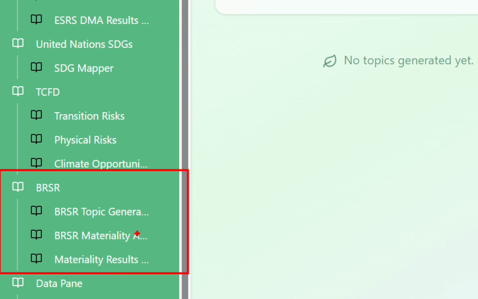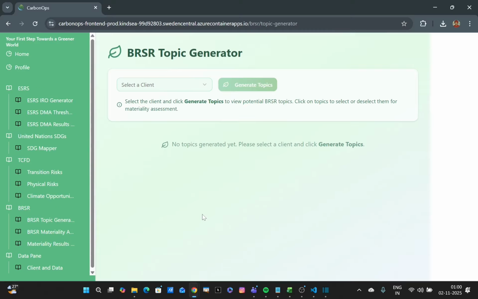The first step is all about generating topics. BRSR, unlike ESRS, has given the free will to the companies to themselves decide what topics they disclose on in the materiality assessment horizon. So first of all, you need to generate topics, and that too only in the environmental and the social section, because that's what the implementation guideline of BRSR suggests.